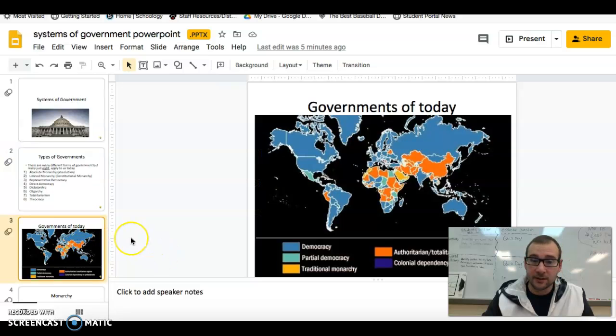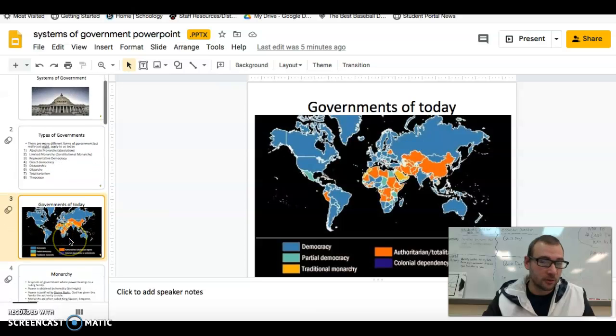So this map here is a good indication of all the different types in different colors. Obviously democracy is the mainstay. The other big one is the orange one, which is the totalitarianism or authoritative government style. So either you have freedom or you don't have any freedom. There are some government styles in between, but they're not very common like either democracy or totalitarianism.